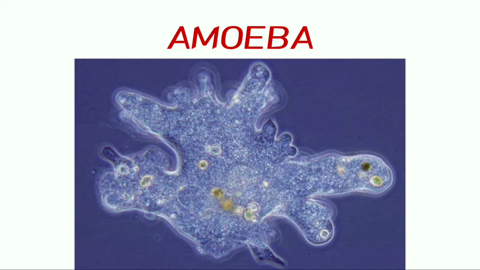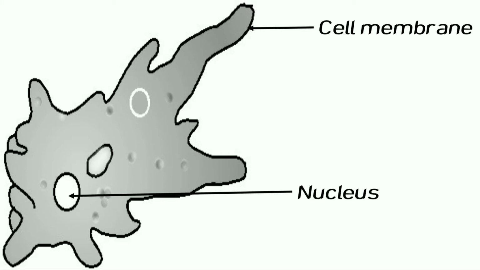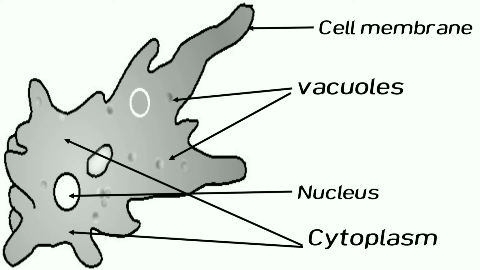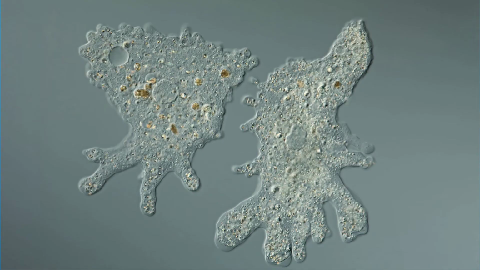Next, let us learn about feeding and digestion in amoeba. Amoeba is a single-celled microscopic organism found on water. Amoeba has a cell membrane, a nucleus, and many small bubble-like vacuoles in its cytoplasm. Amoeba constantly changes its shape and position.